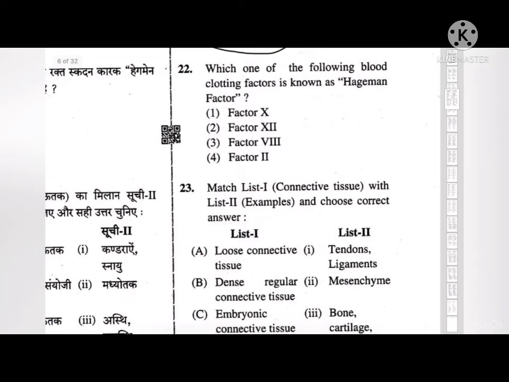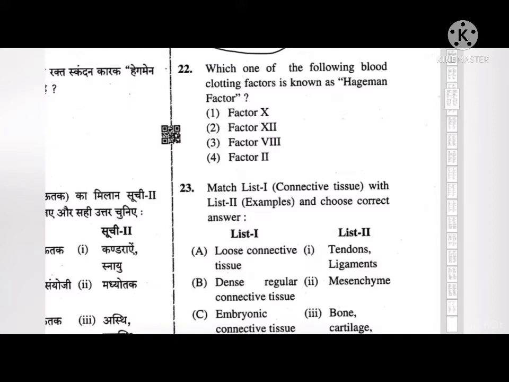Question number 22. Which one of the following blood clotting factors is known as Hageman factor? Factor 10, 12, or factor 8 or factor 2. So the correct answer to this is 2, that is factor 12.